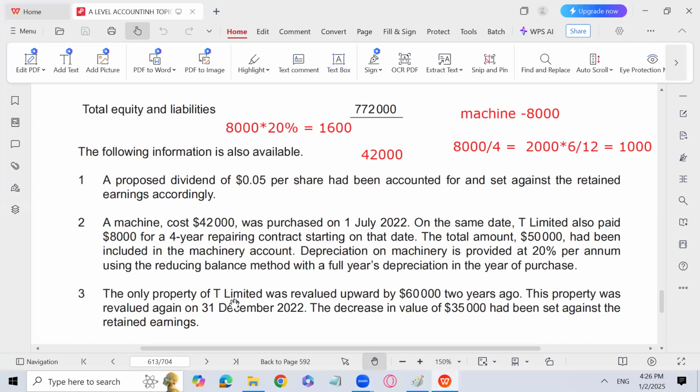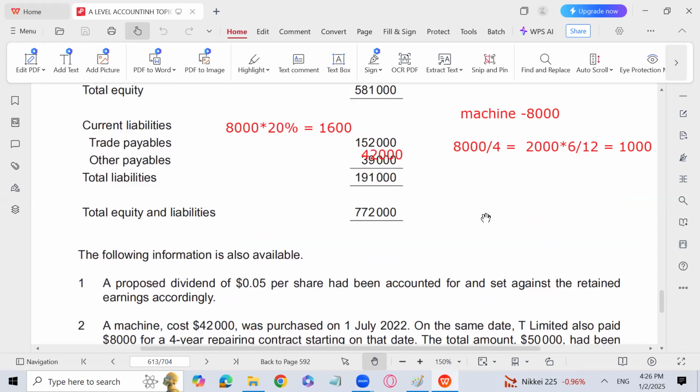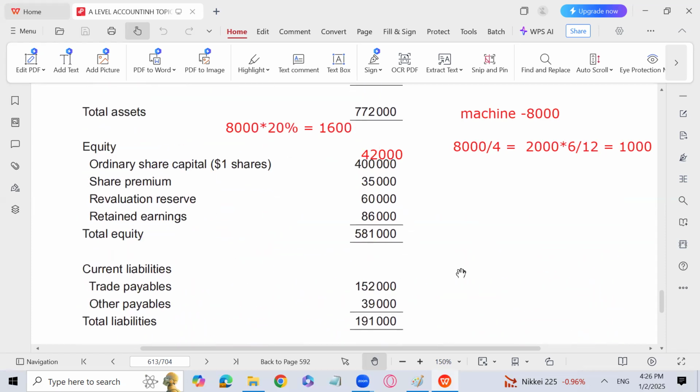The only property of T Limited, next point, was revalued upward by 60,000 2 years ago. This property was revalued again on 31st December 2022. The decrease in value of 35,000 had been set against the retained earnings. So this is quite easy. See, the only property of T Limited was revalued upward by 60,000 2 years ago. So there is going to be a revaluation reserve of 60,000 written over here.